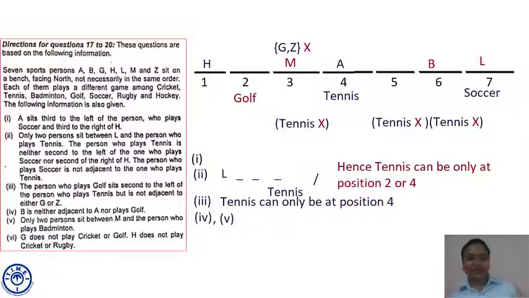Only 2 persons sit between M and the person who plays badminton. M is at seat number 3. So badminton comes at seat number 6. That means B plays badminton. Between M and B there are only 2 persons. So M's position is fixed at seat number 3, and badminton will come at seat number 6.